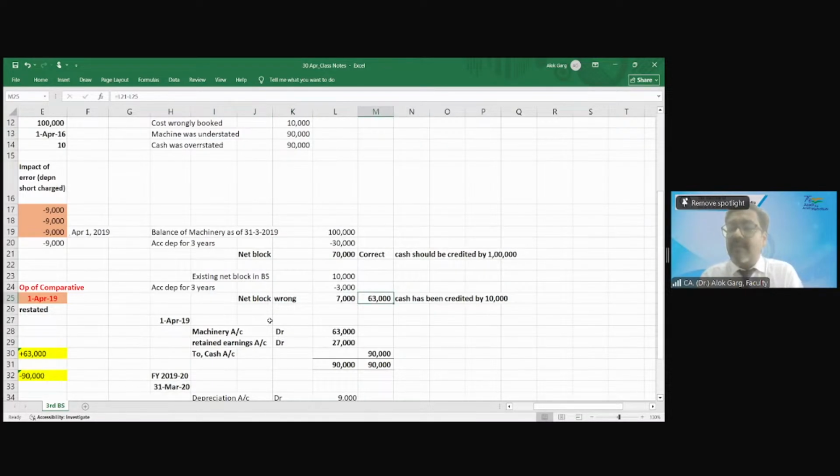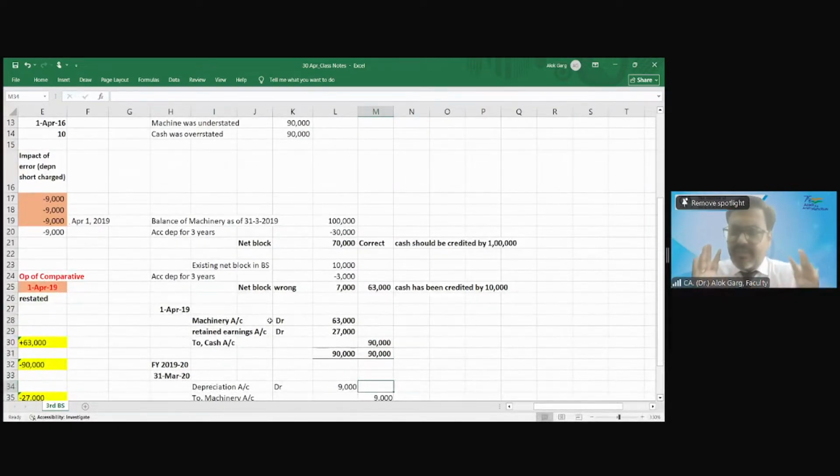And what is the difference in the net block? 63,000. Your balance sheet number is understated by 63,000 on 1st April 2019. And your cash has been credited by 10,000. Your cash is also short credited by 90,000. So friends, what is the accounting entry you will pass on 1st April 19? You will debit machinery by 63,000. You will credit your cash by 90,000. And you will also debit your retained earning by 27,000. Machinery debit 63, retained earning debit 27, cash credit 90.